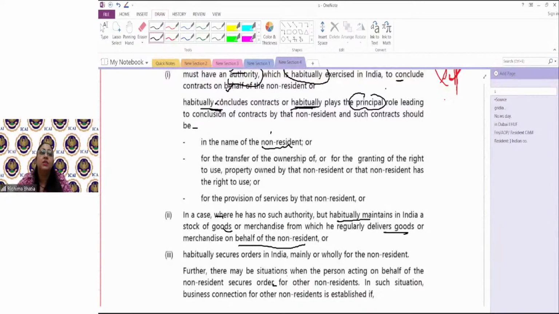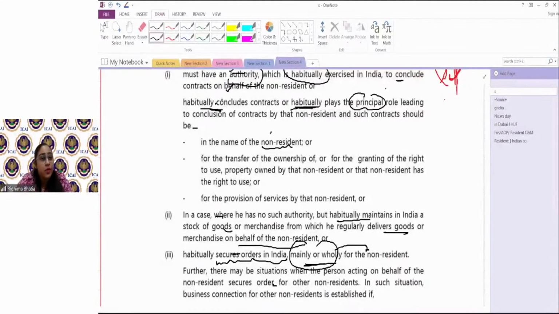So business connection is again any person who is acting on behalf of a non-resident, and the business activity arising from him would be deemed to accrue or arise in India. Or a third situation, a business connection or a person acting on behalf can be said when he secures orders in India, mainly or wholly for the non-resident.